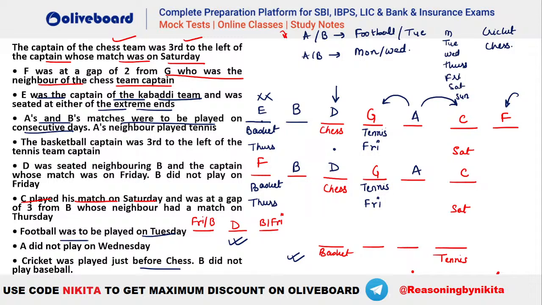Now how football is A or B? Because it is given that football has to be where? It was given about football, क्या दे रखा था? Just a second. Football has to be played on a Tuesday, right?